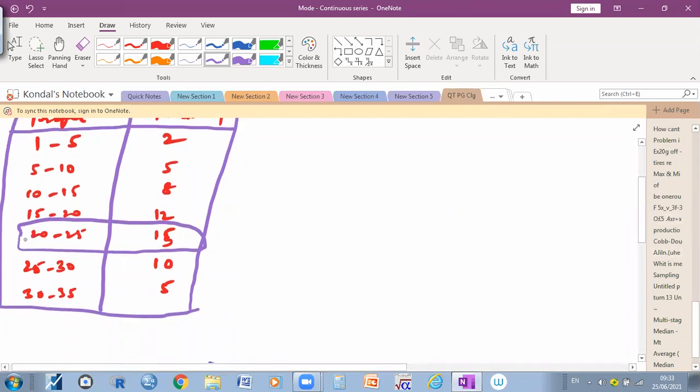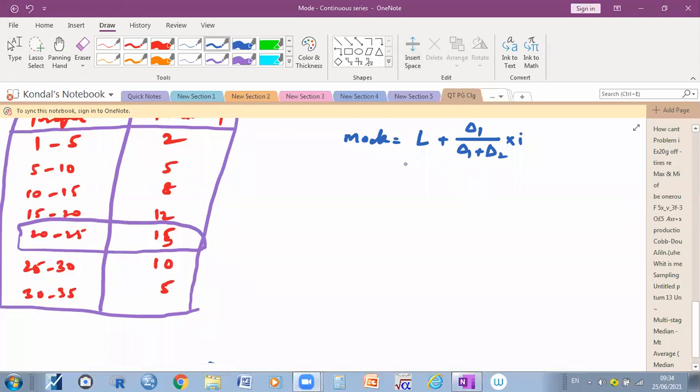So this is the lower limit. Here I am going to rewrite the formula, plus delta 1 divided by delta 1 plus delta 2. Here L, so we need to identify L. What is L here? Lower limit of the class interval. How much is the lower limit here? 20.